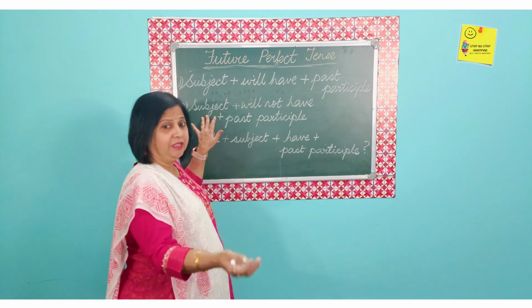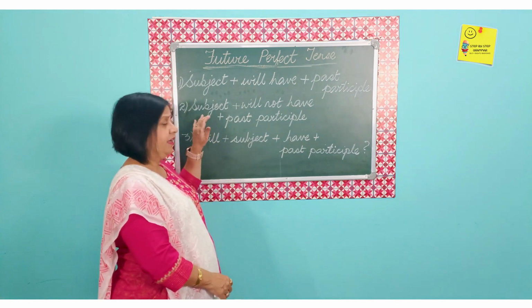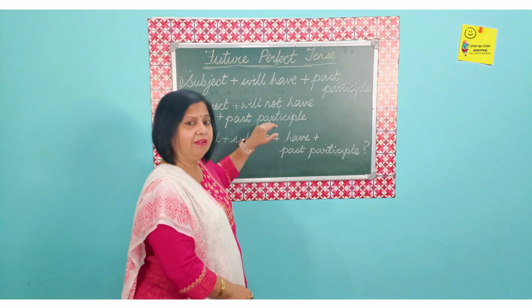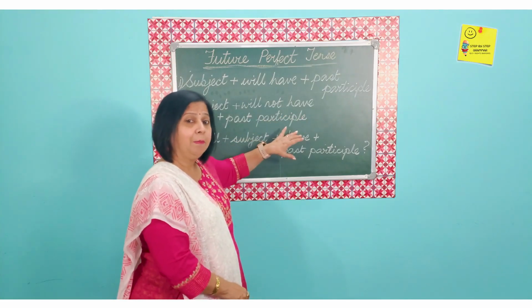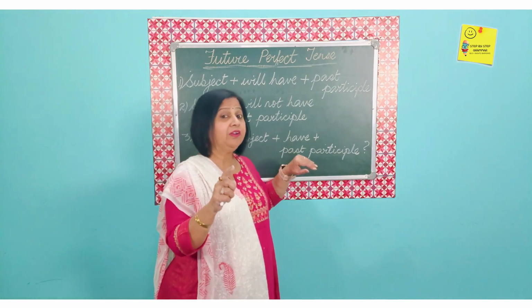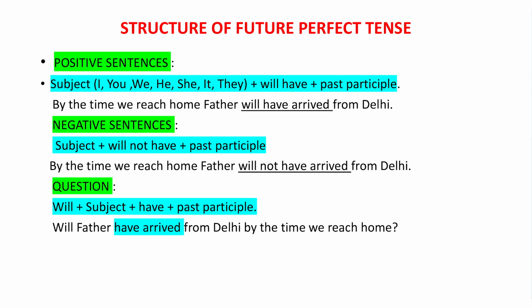We'll just see this and then we'll see the examples. So, in the negative sentence, the subject will come first plus will not. We've added the word not over there. Plus will not have plus past participle. And in the interrogative, that means when we are asking a question, then it will be will followed by the subject followed by have plus the past participle.